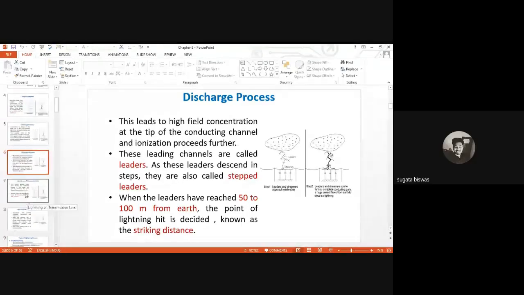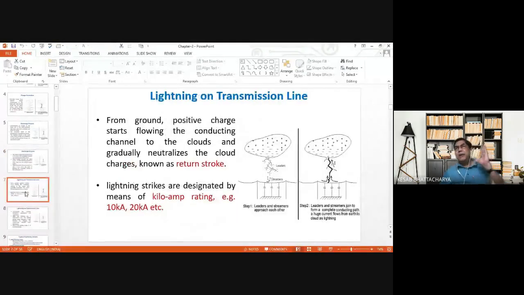Yes, sir. Now, after determining the striking object, the lightning hits the object, and the charges from the cloud flow through the earth object directly to the ground. So there is a continuous path for the flow of charged particles from the cloud to the ground, through the earth object which has been hit by the lightning.